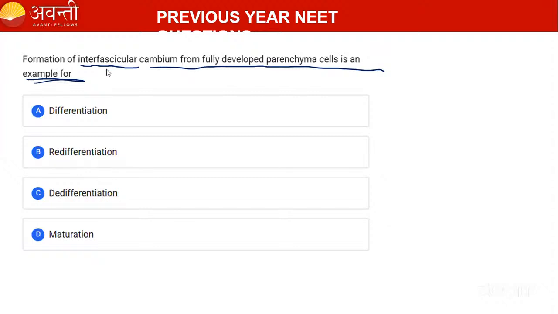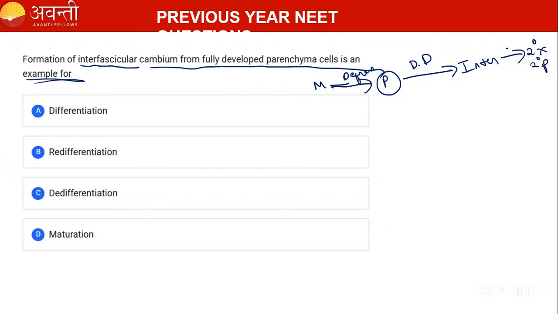What is happening? Formation of the interfascicular cambium. Just remember, guys, the meristematic tissue is there, right? Meristematic tissue will give the parenchyma cell by differentiation, right? Then the parenchyma cell forms the interfascicular cambium by dedifferentiation. Then again, this interfascicular cambium forms the secondary xylem and secondary phloem by the process of redifferentiation. The correct answer for this is option C, that is dedifferentiation.